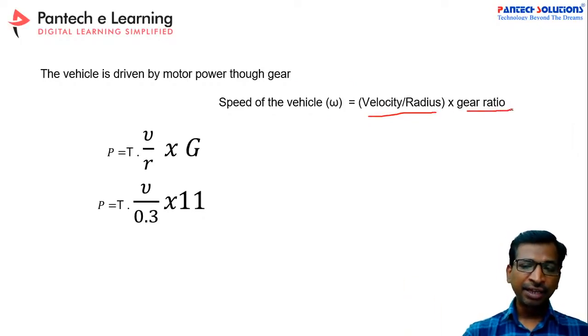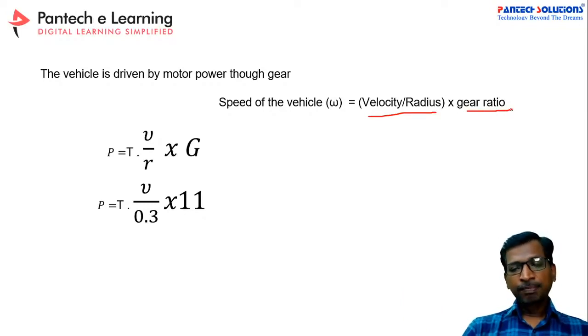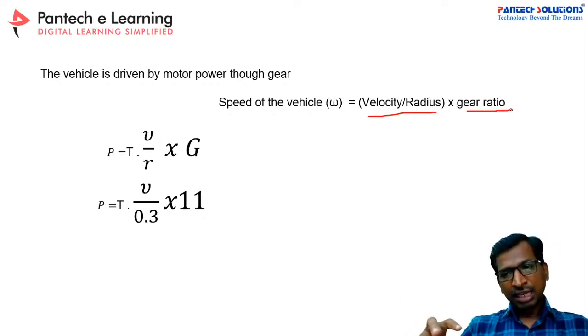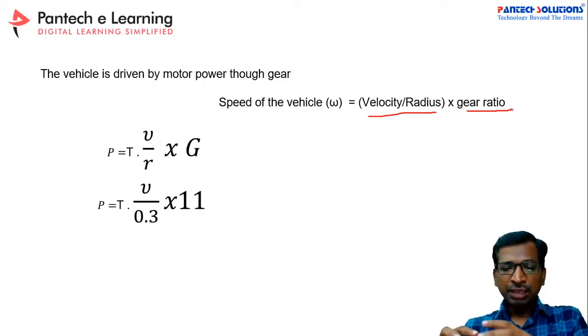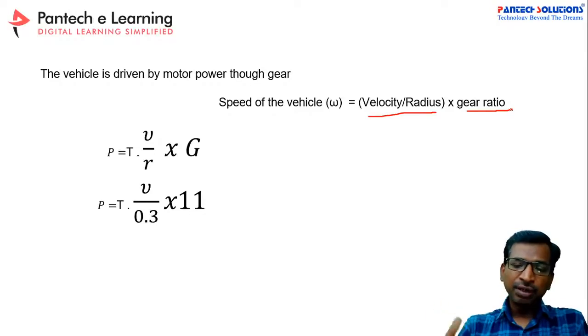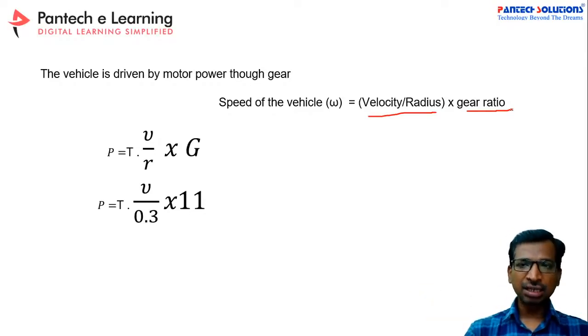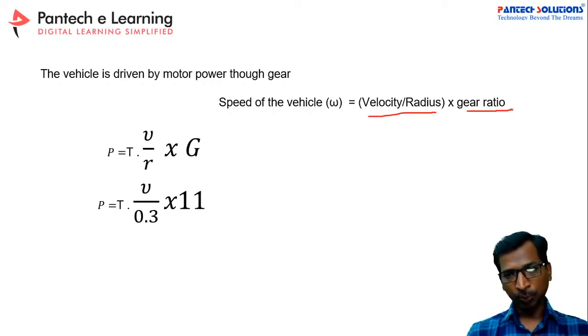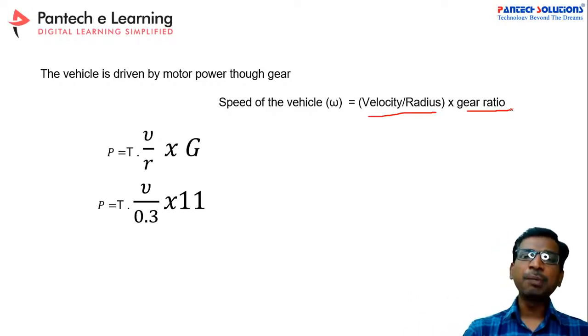In an electric vehicle, a gear is not mandatory. But when there is a power train between the motor shaft and the wheel, there will also be a power loss. In that case, we have to consider those losses also, which are directly proportional to the gear ratio.